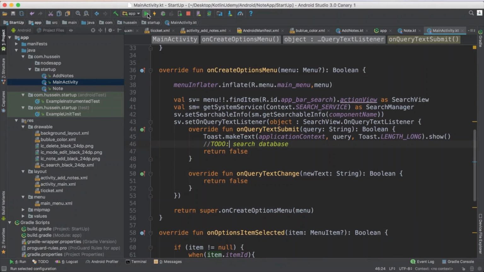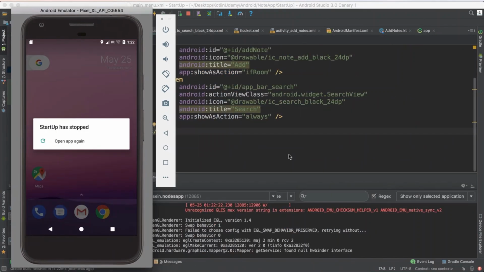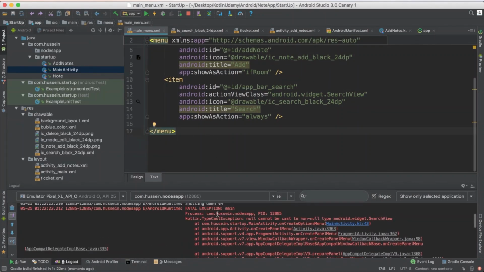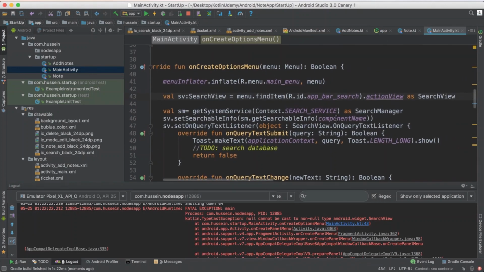So let me just run it and make sure this one is working fine or whether there is any problem. If you saw a few seconds ago, I wasn't able to click search. When I clicked search, it didn't show me anything. But now I have to be able to see something. Oops, after all, it showed me this error. Looking back at my debugging, I see this one: null cannot be cast to non-null. This is not a reasonable error.